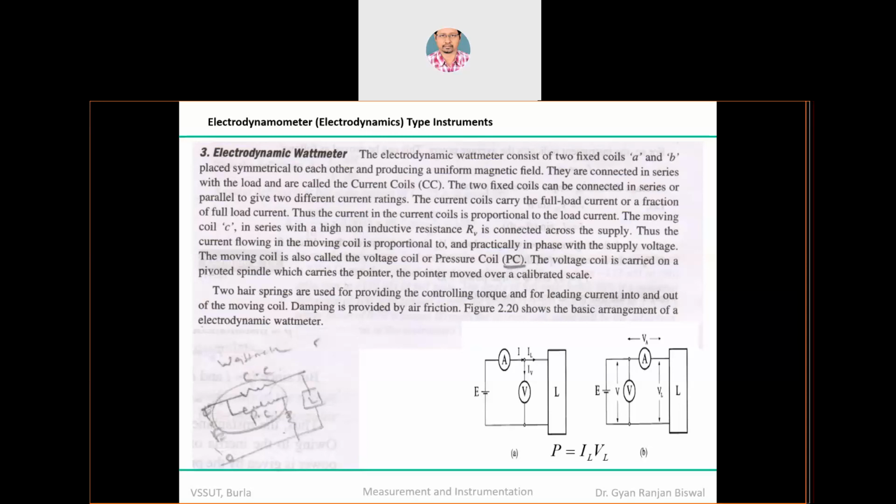Which configuration is better and why? Theoretically, both will measure the power. I will give you the answer a little later during the discussion of module number 2, but that is a question for you. Try to find out the answer and answer it in simple words with the least number of words, and give the reason.